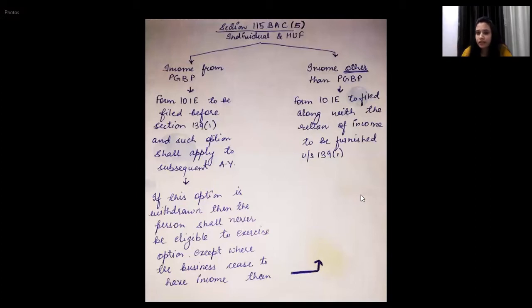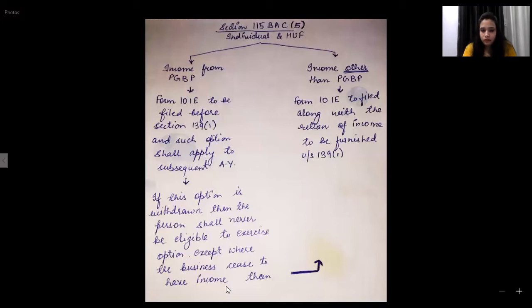That means before the due date, when you are submitting the return of income, before that you need to file this form for opting for the new tax regime. So for them, every year this option is available, but for business or profession, it is available once in a lifetime.